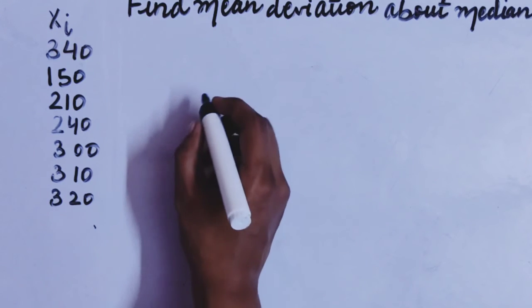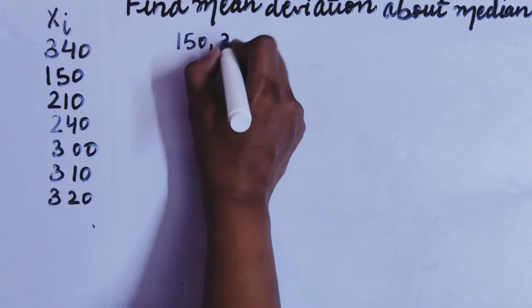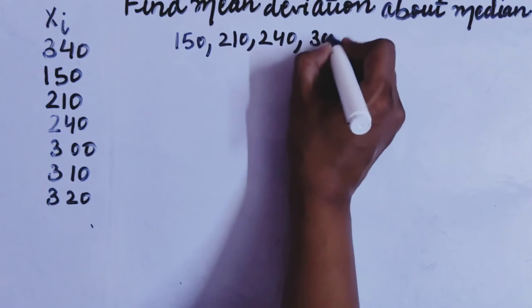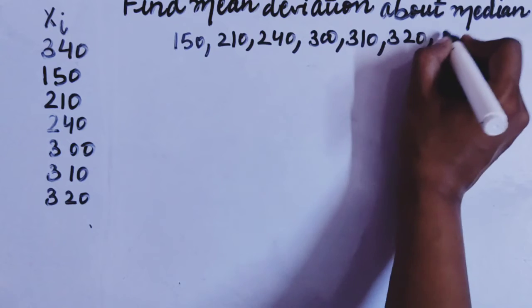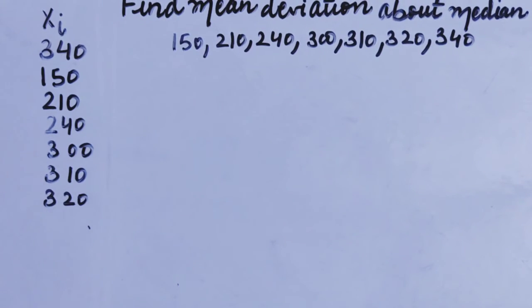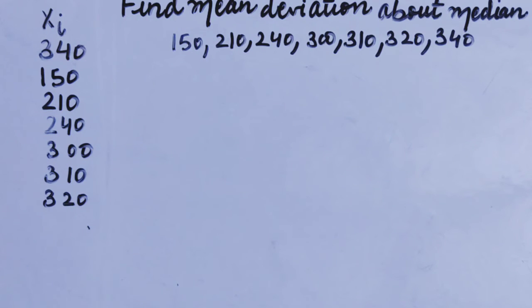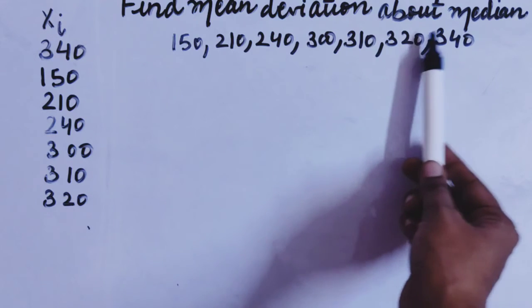So when I am arranging it in the ascending order, first of all I write 150, then 210, 240, 300, 310, 320 and then 340. Now what I have done, I have arranged all these observations in the ascending order. Afterwards, see here, what is the total number of observations here? Total number of observations are 1, 2, 3, 4, 5, 6, 7.